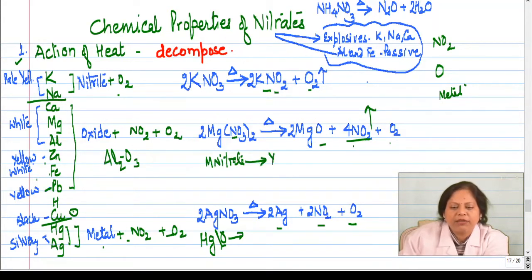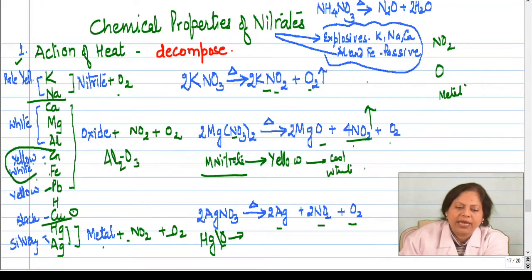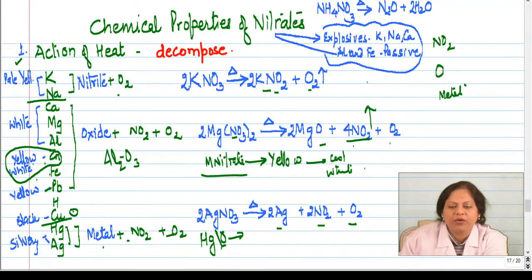This on heating forms yellow color, and on cooling it changes to white. So you have to identify which nitrate it is. So children, it is only zinc nitrate, which is yellow when hot and becomes white when cold, because it forms zinc oxide which becomes white on cooling.